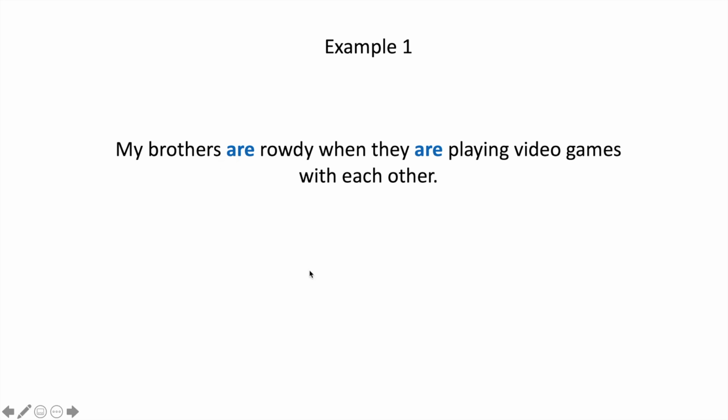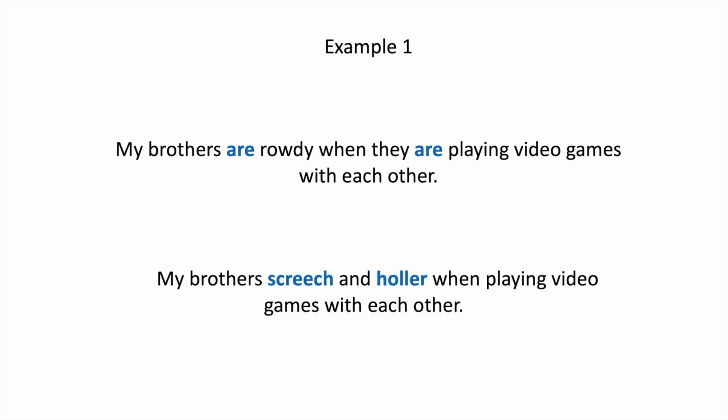this sentence. This sentence merely states the fact that the brothers are rowdy, leaving the reader emotionally detached without further connection. If you could find a verb or maybe even two verbs that could spark something emotionally in the reader's minds, it would allow the reader to connect better with what you're saying. The sentence now reads, my brothers screech and holler when playing video games with each other. By adding screech and holler, this sentence becomes much more direct and paints a vivid picture for the reader.